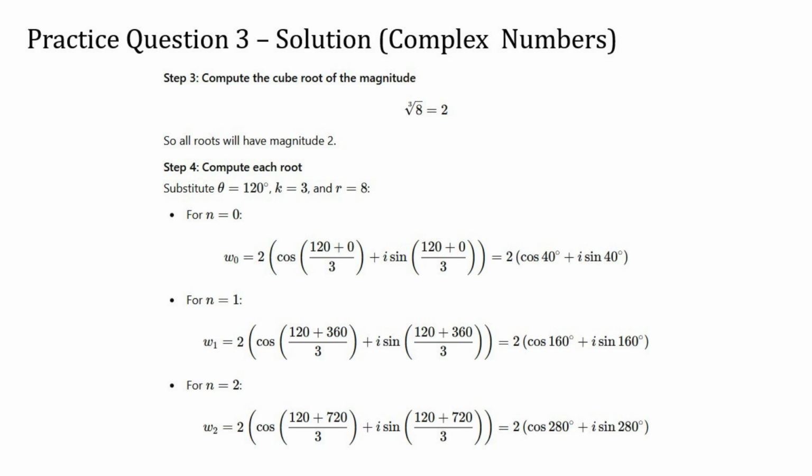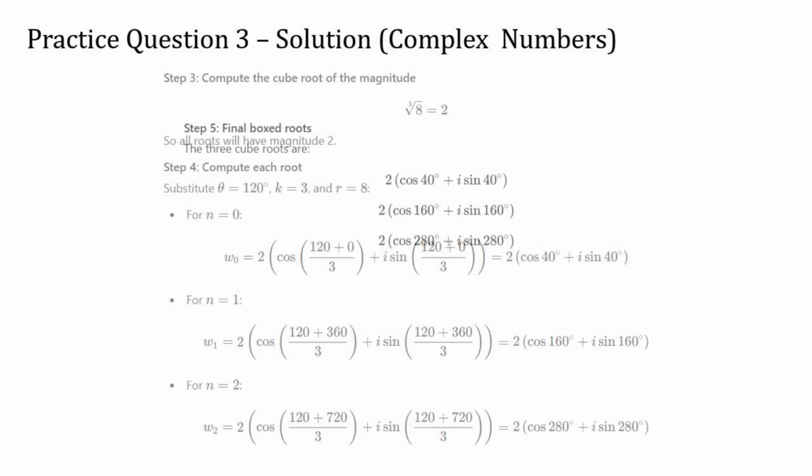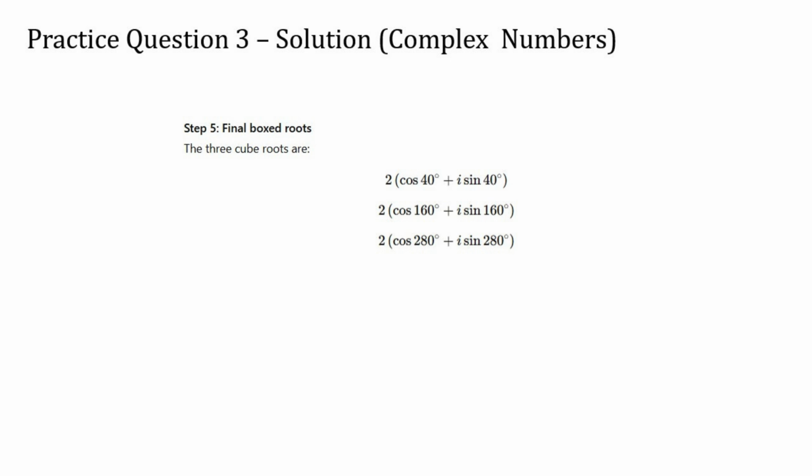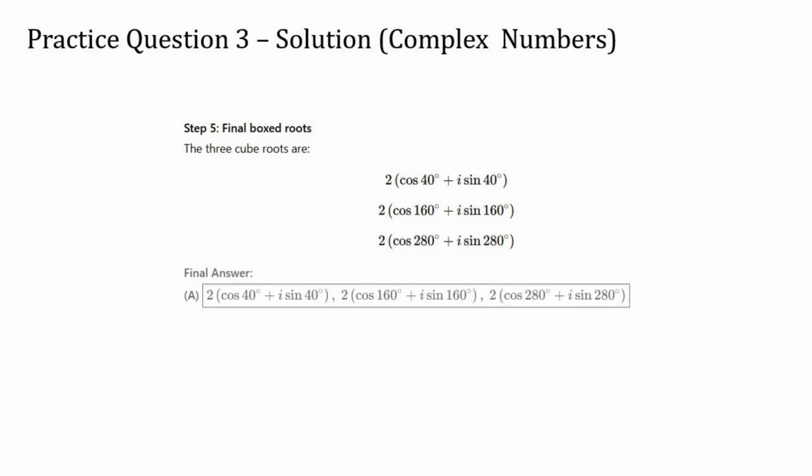Now we compute the three roots using our formula. For the first root, we plug in n equals 0. For the second root, we plug in n equals 1. And for the third root, n equals 2. We leave the answers in trigonometric form because it's the most natural and exact representation for problems involving complex roots. Combining all these roots, we get the final answer as shown. This result matches option A.